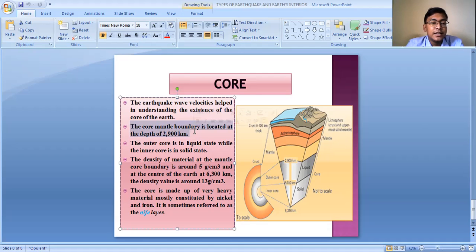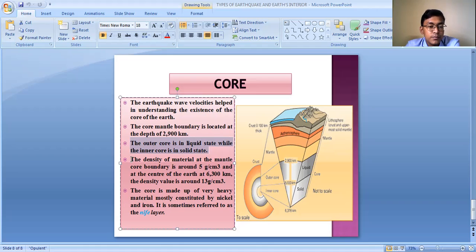As I said, the mantle extends up to 2,900 kilometers, so beyond 2,900 kilometers lies the core, from 2,900 kilometer depth till 6,370 kilometers, which is the total radius, till the center of the earth. That is the core. This core is divided into two divisions: the outer core and the inner core. The outer core is in the liquid state, while the inner core is in the solid state.